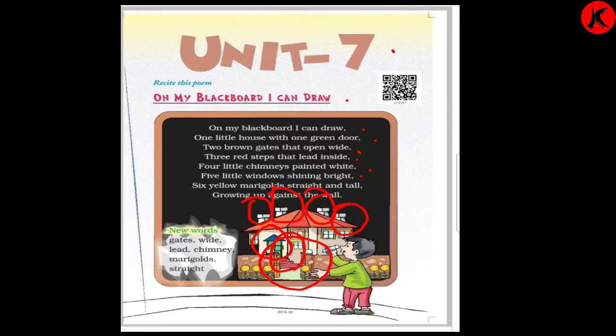And now how many windows are there? 5. Shall we count? 1, 2, 3, 4 and 5. So how many windows are there? 5 little windows shining bright. Here only we can see 1, 2, 3, 4 and the 5th one is over here. So shining bright. 6 yellow marigold straight and tall. Yes. Now if such a nice house is drawn, there should be a little bit of garden and flowers also. So what has the child drawn? 6 little yellow flowers. It is marigold.